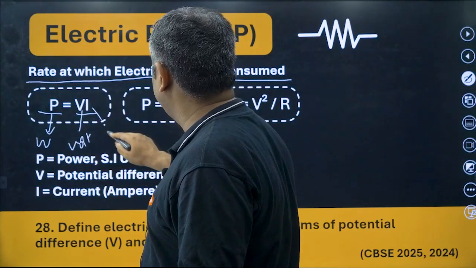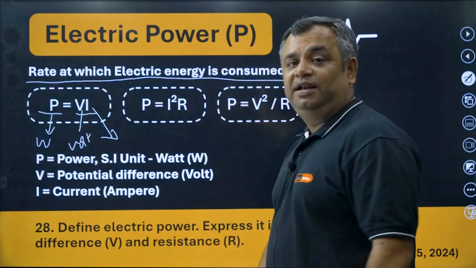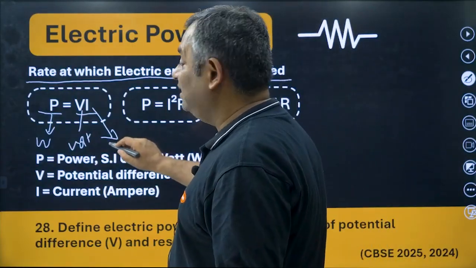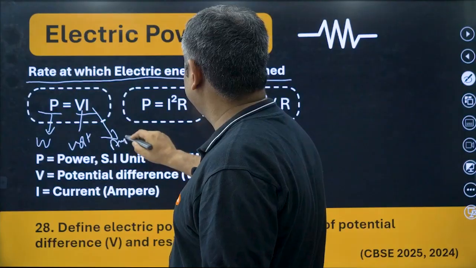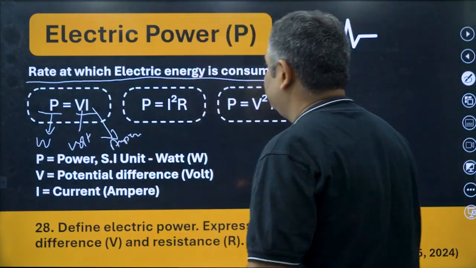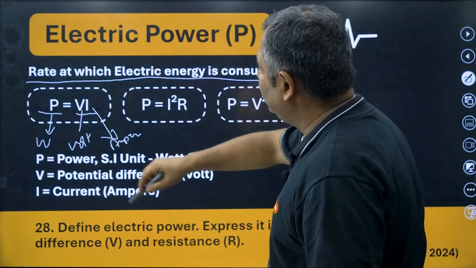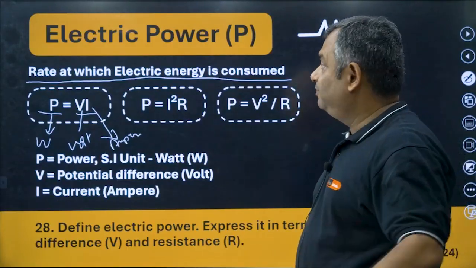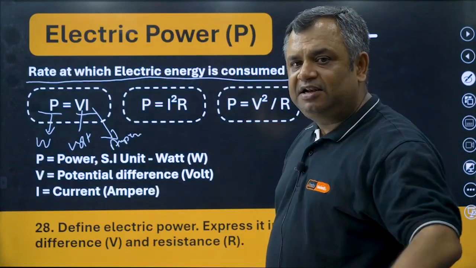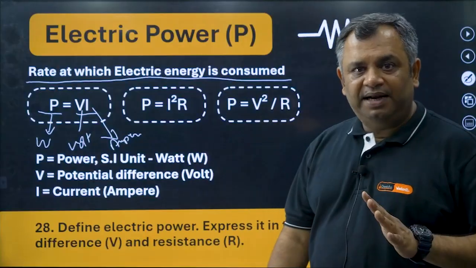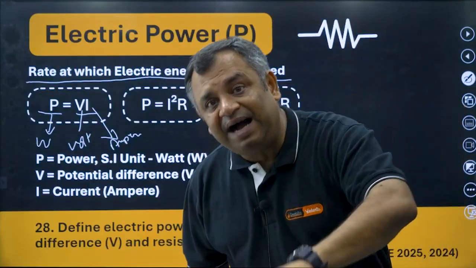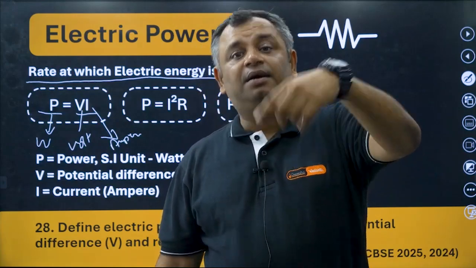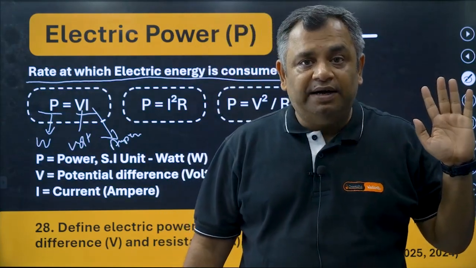Please keep on revising with me. What is I? I will not tell you, please write that in the comments. Write it: I is ampere. Now let us take this particular P and find out the power that we have to calculate. Once you have to calculate the electric power, one thing you have to remember is to identify the resistor, the component, the unit across which you have to calculate power.